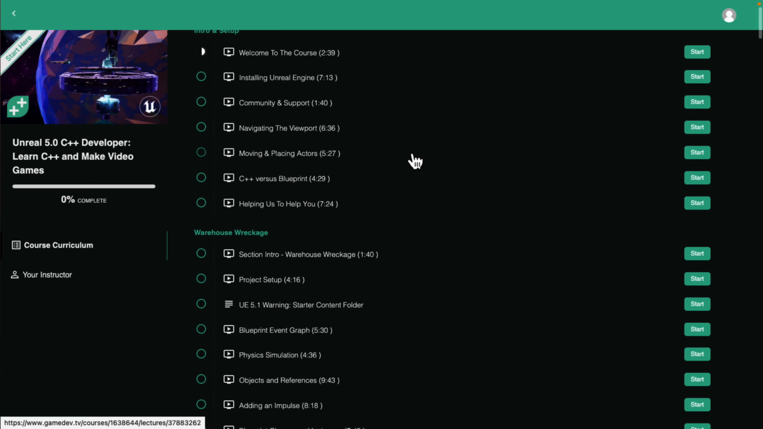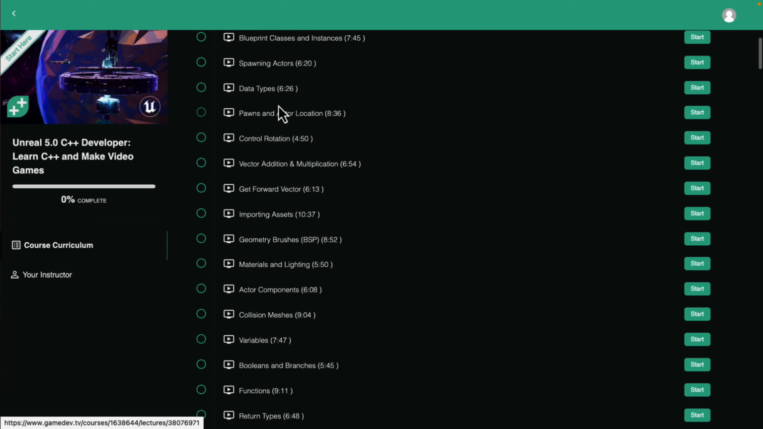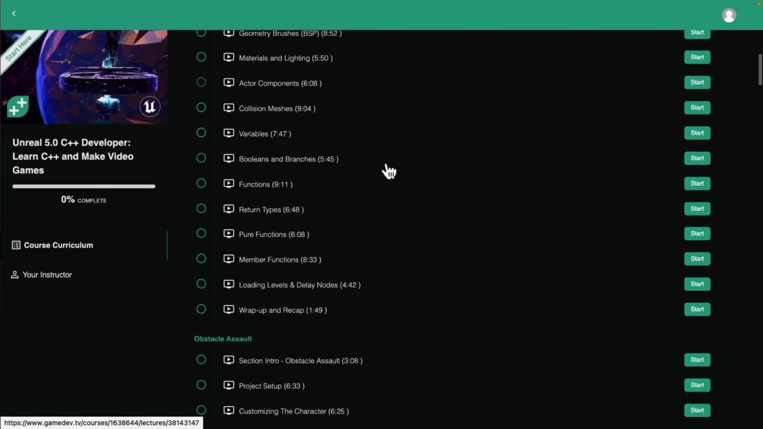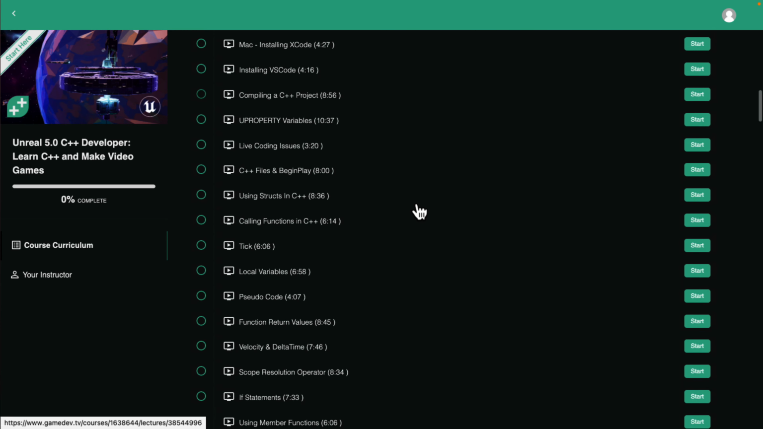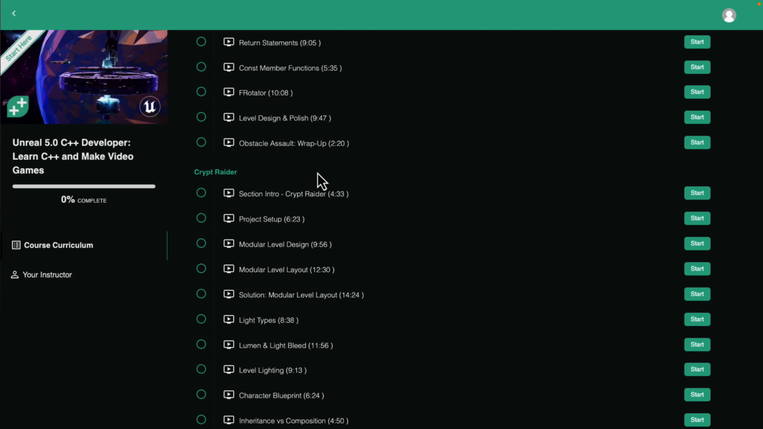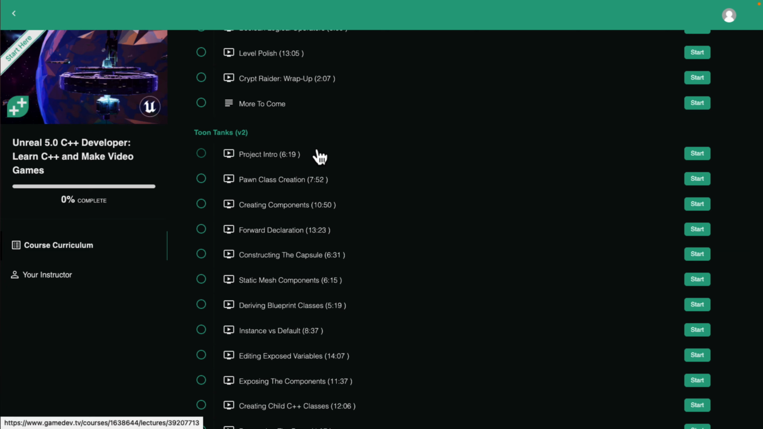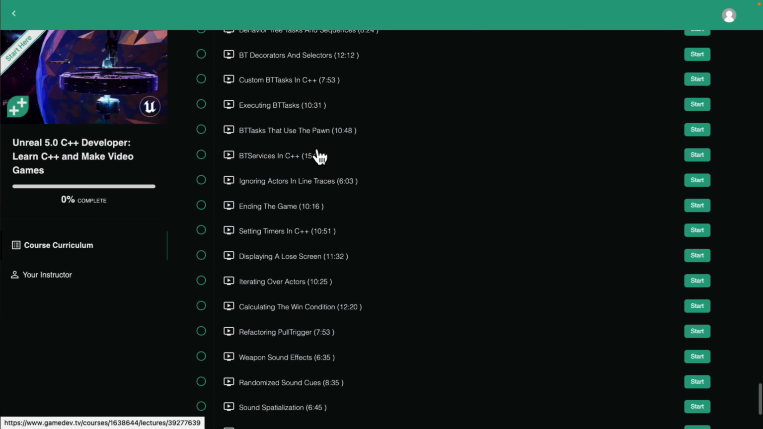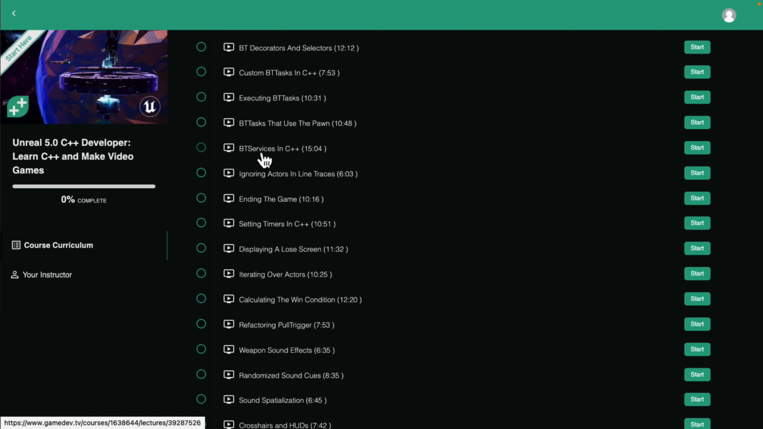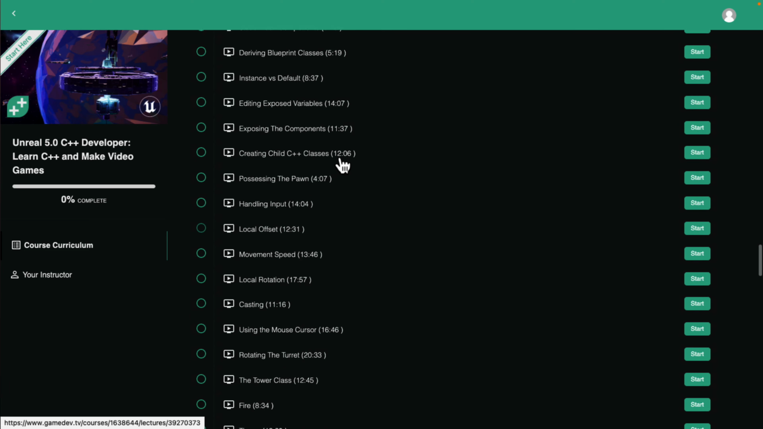And we get an idea of the stuff that you cover. So initial setup, and then you've got creating this initial game, Warehouse Wreckage. Walks you through all the things you need to do. Things like creating pawn and actor locations, importing assets in, setting up functions, return types, and so on. And then you've got Obstacle Assault, a different game project that you were working on here. Then you've also got Crypt Raider, again, a game project that you are working on here. Toon Tanks, and so on. So they're very comprehensive courses. And this one is obviously in C++. You get into a little bit more detail of various aspects of working with C++, but generally it is all project-based in the way that it's done.